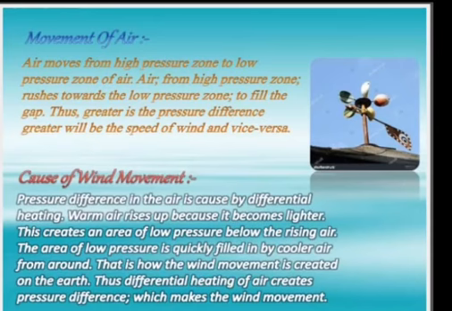Cause of wind movement. Pressure difference in the air is caused by differential heating. Warm air rises up because it becomes lighter. This creates an area of low pressure below the rising air. The area of low pressure is quickly filled by cooler air from around. That is how the wind movement is created on earth. Thus, differential heating of air creates pressure difference, which makes the wind movement.